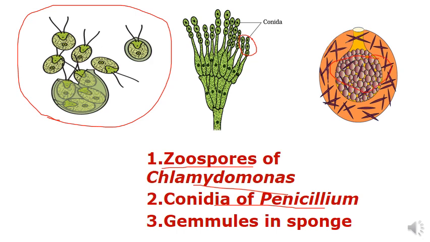The third one is gemmules. We have already discussed that in budding. Gemmules are endogenous buds which are present in sponges. So these three structures are very very important.